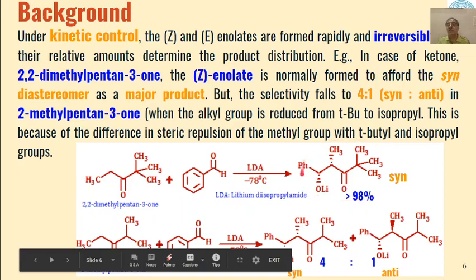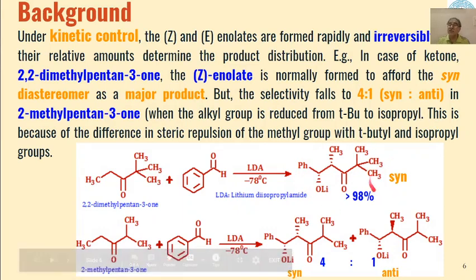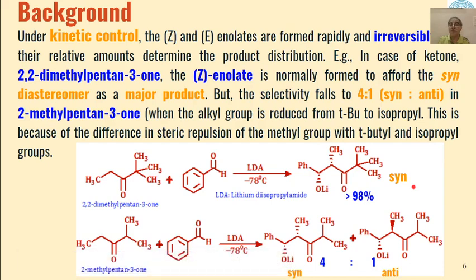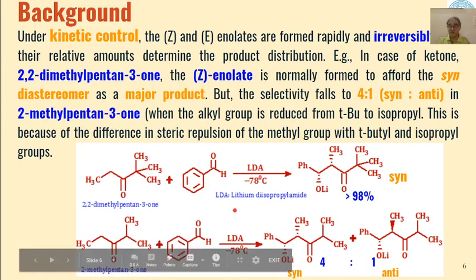Then through the six-membered transition state, the product formed is exclusively a syn product. More than 90% of the product is formed as syn product, and we can say the reaction is stereoselective in nature, right? So only one isomer is being formed in 98% through formation of syn. The product formed is syn, and you know that syn is formed through Z enolate, and anti is formed through E enolate.